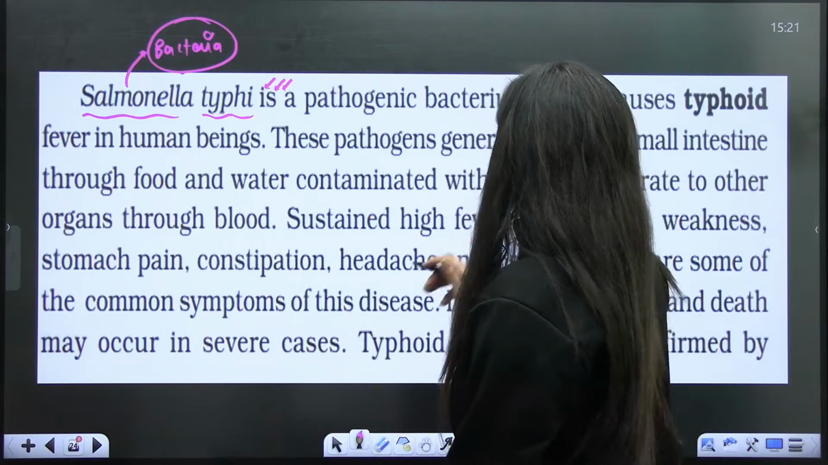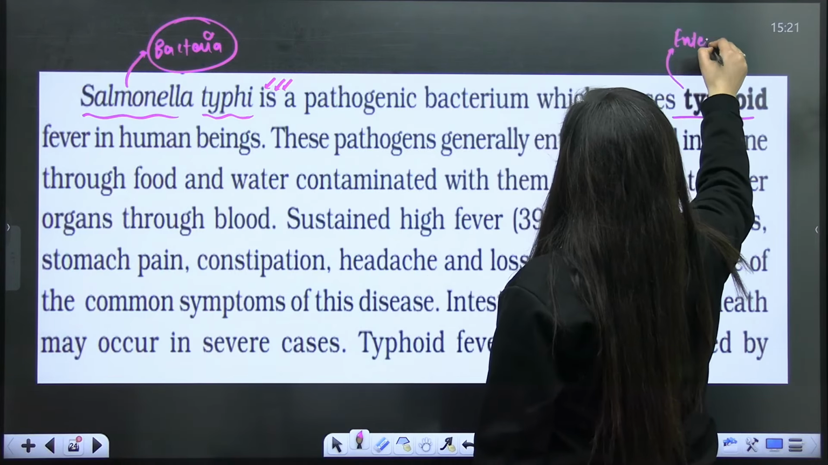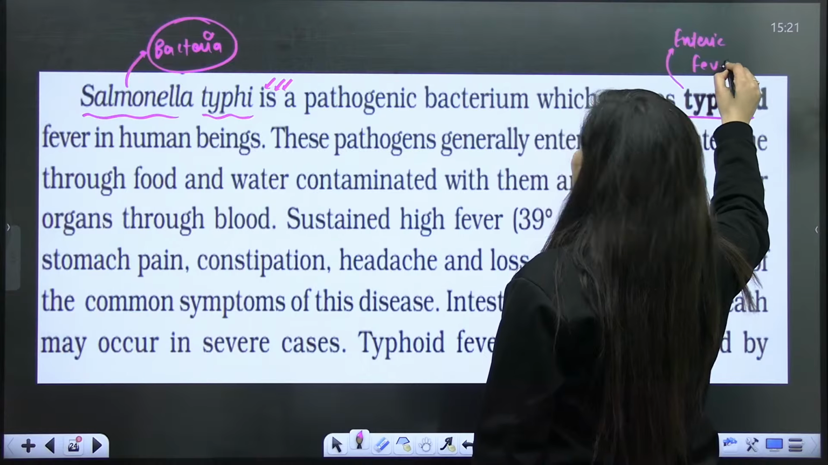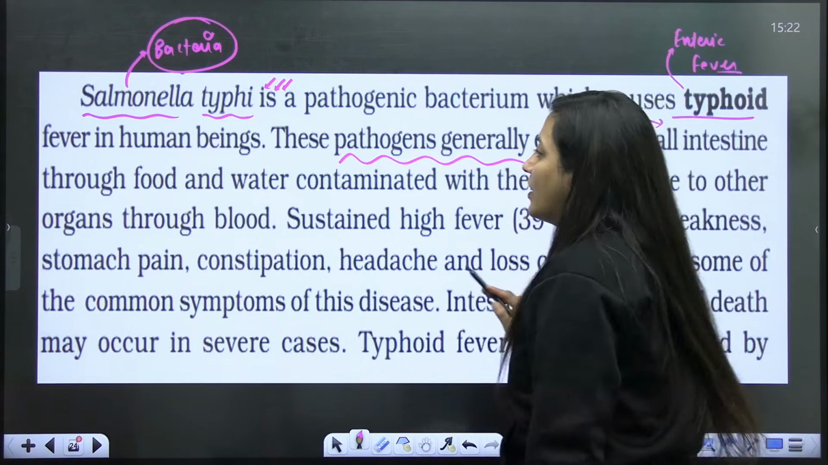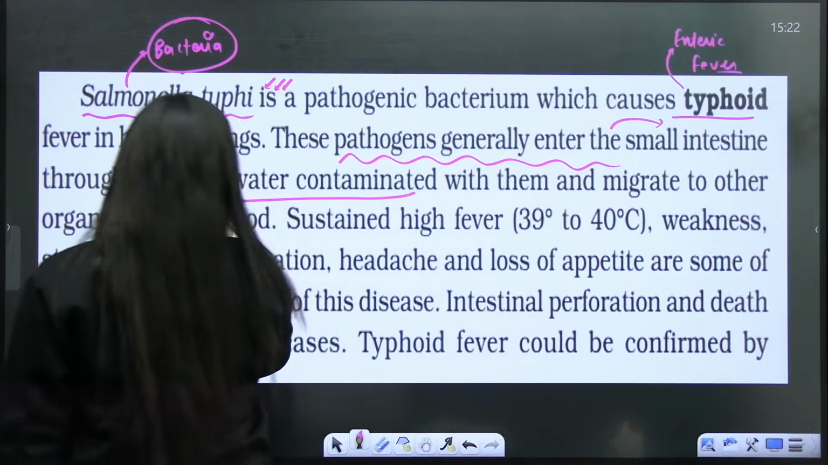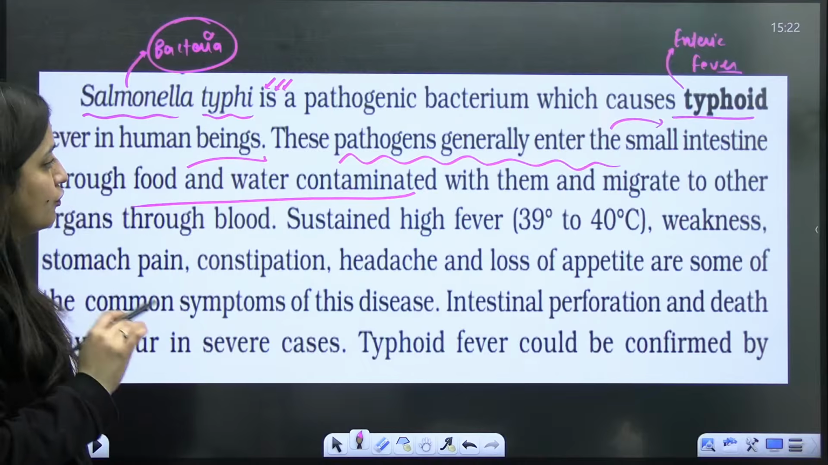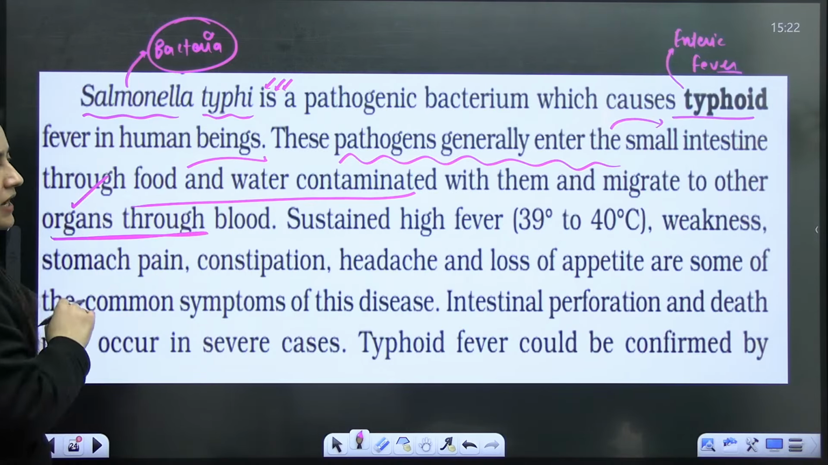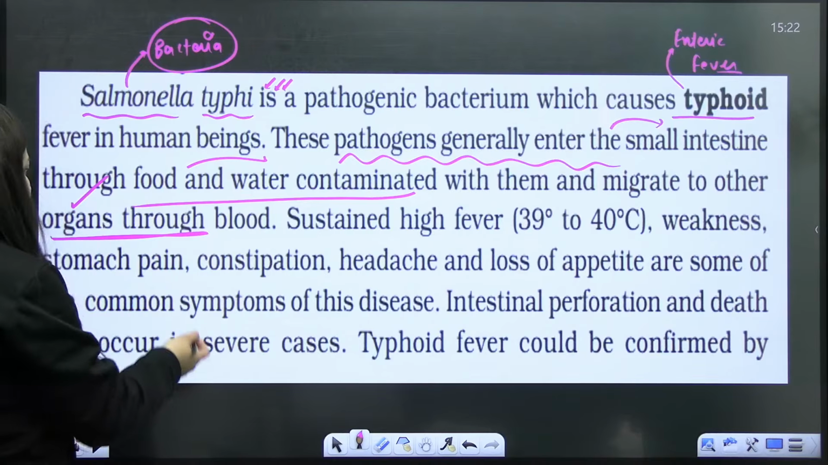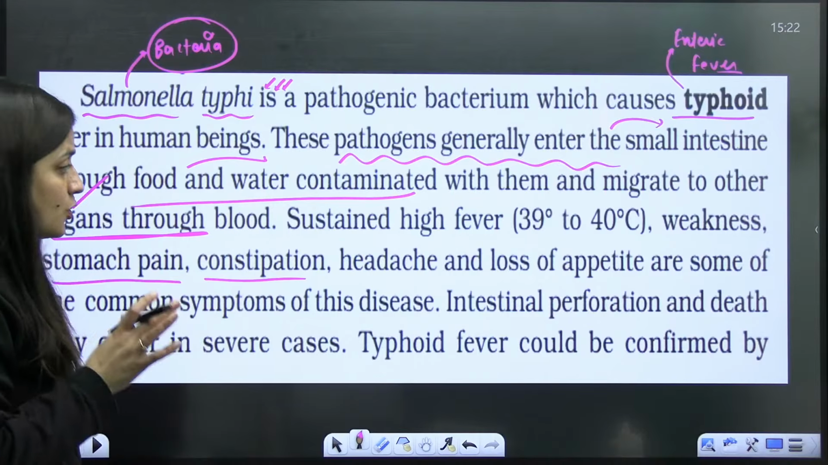Typhoid is also known as enteric fever. These pathogens generally enter the small intestine through food and water contaminated with them, and migrate to other organs through blood. So high fever, weakness, stomach pain, constipation, headache, and loss of appetite will also occur.